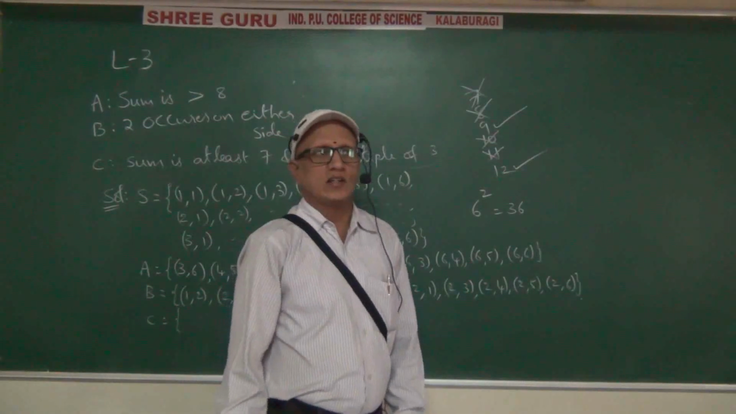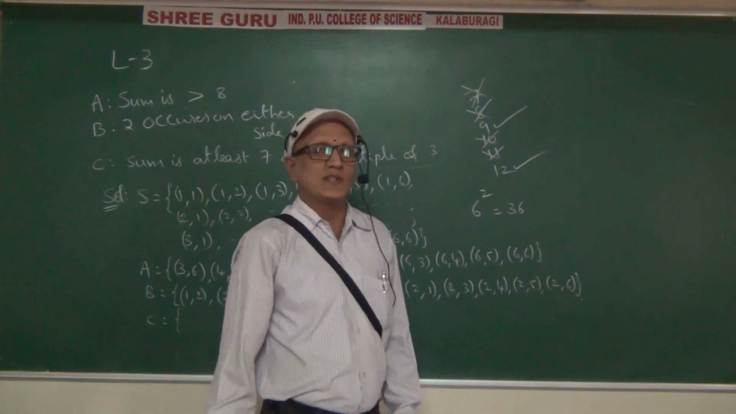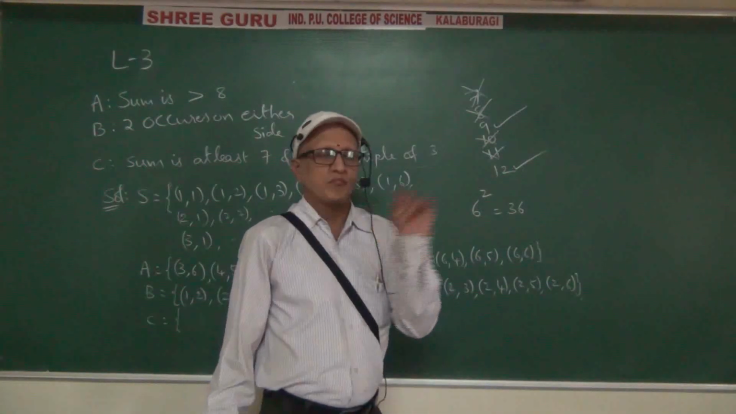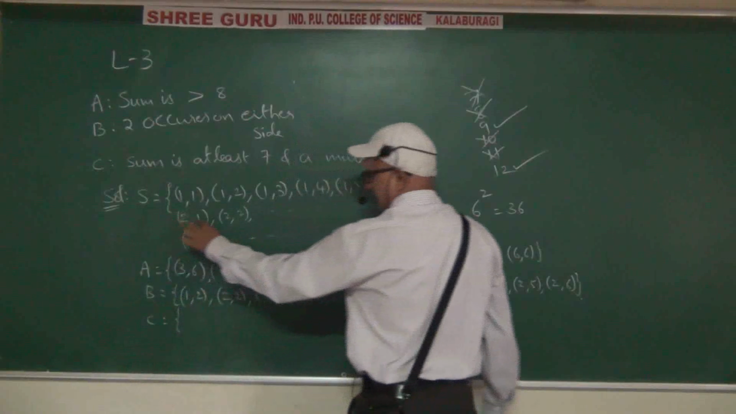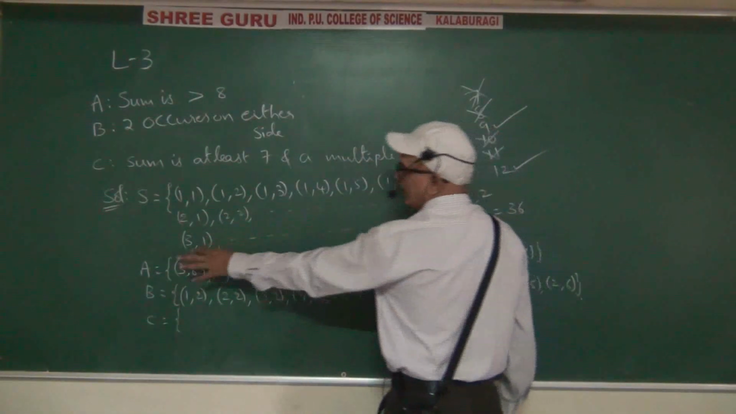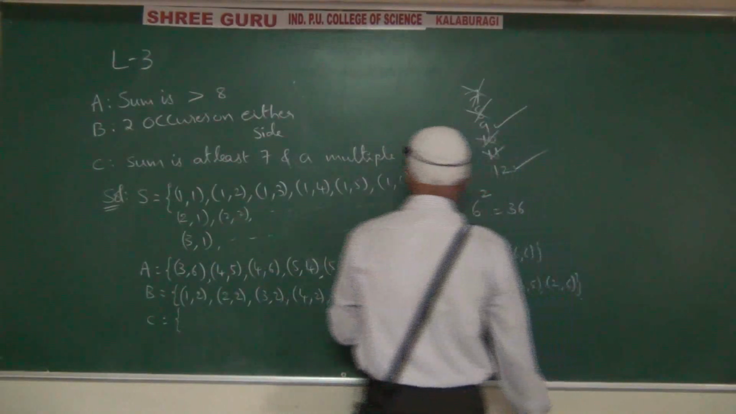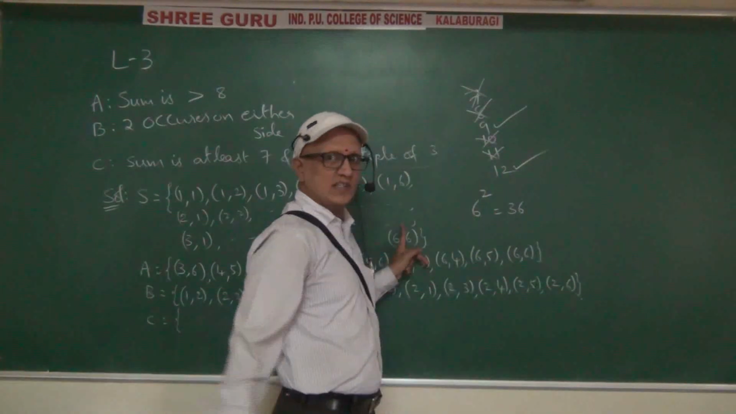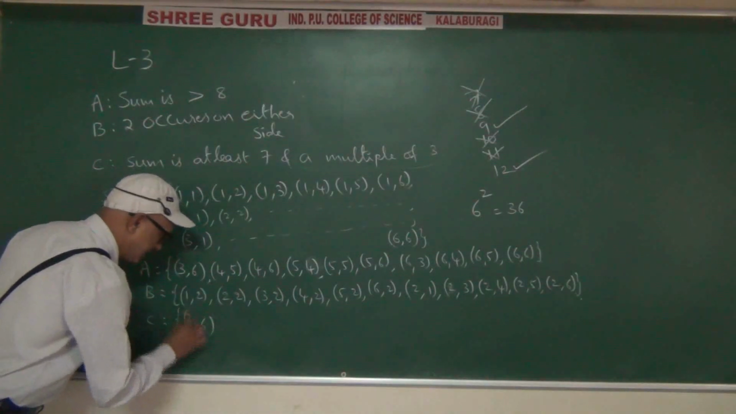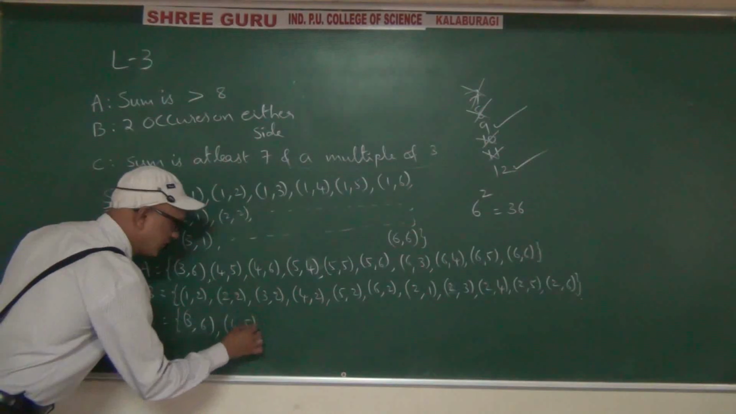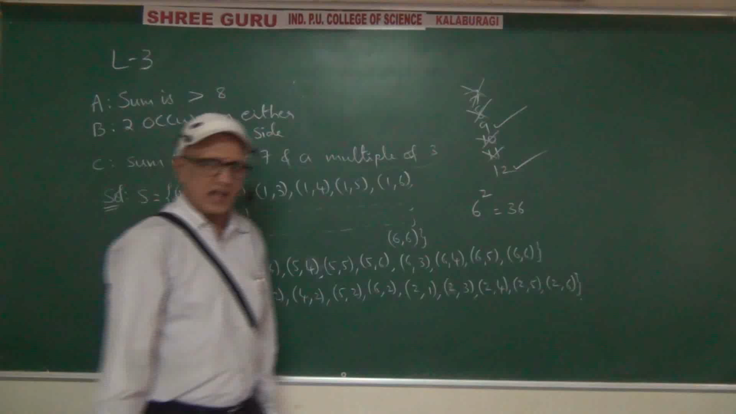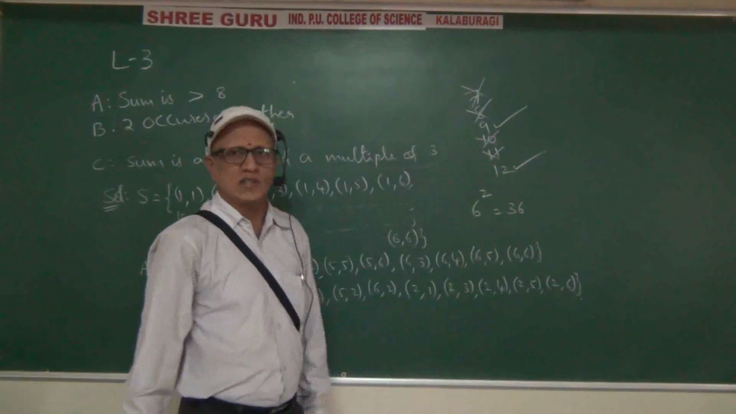In line 2, (2,6) is the maximum, but the sum is 8. In line 3, the maximum is (3,6), sum is 9. So (3,6). Next, line 4: (4,6) means 10, but 10 is not a multiple of 3.